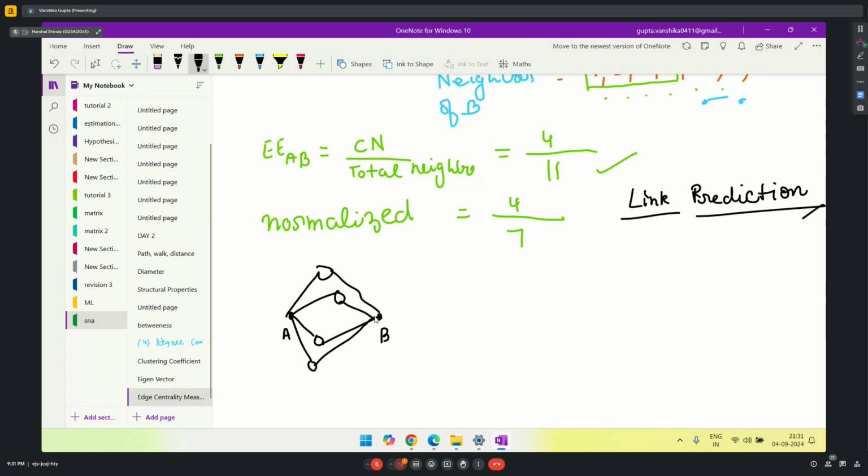So this is kind of like people you may know. Yes, not exactly this, but kind of, just to understand. So there are high chances that A and B may know each other, can be connected. This way we do link prediction using edge embeddedness. So using this, we can predict what the chances are of these two being connected.